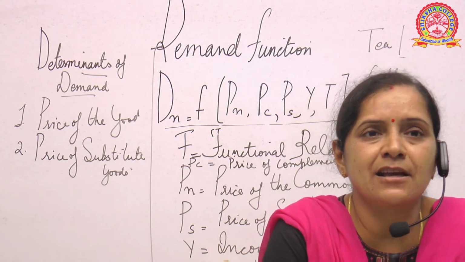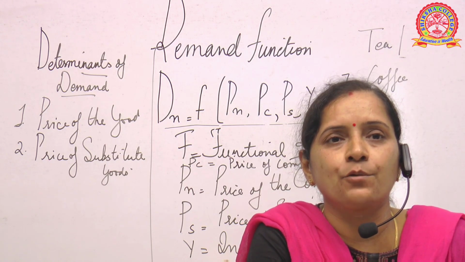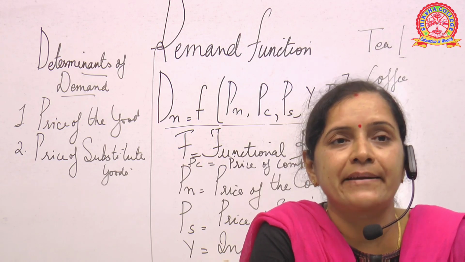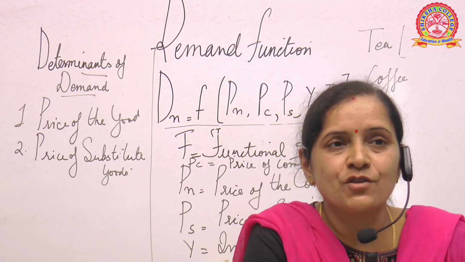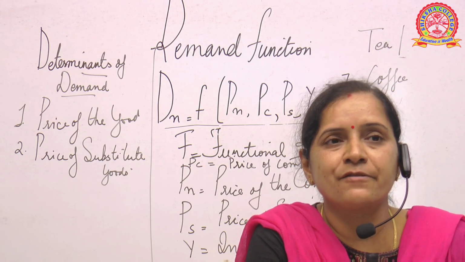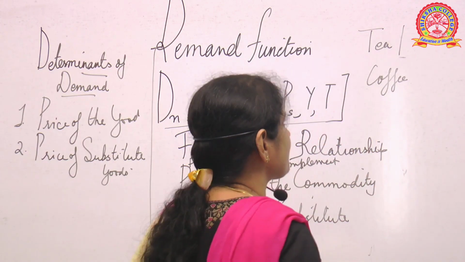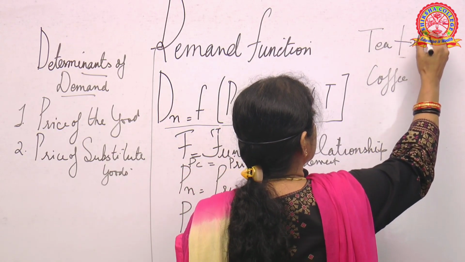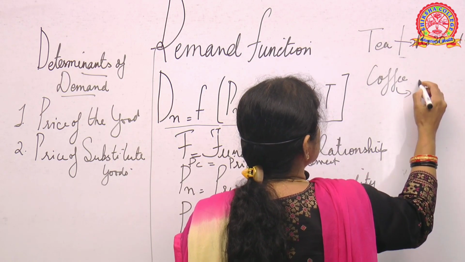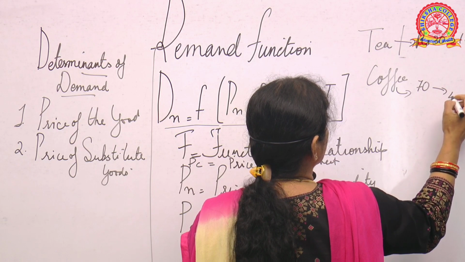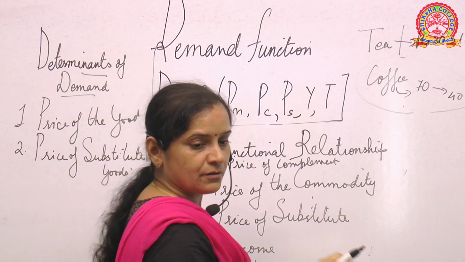Now, we are all habituated to taking tea every day, daily 2 cups, 3 cups. People are addicted to tea, and maybe some people take 5 or 10 cups of tea. But as you know, the price of tea is less than the price of coffee in the market. But due to some reason, suppose the price of tea, which we are consuming, goes from rupees 30 for 1 kg to rupees 100. Coffee price reduces from 70 to 40. Now you see there is a fall in the price of coffee, from 70 to 40.